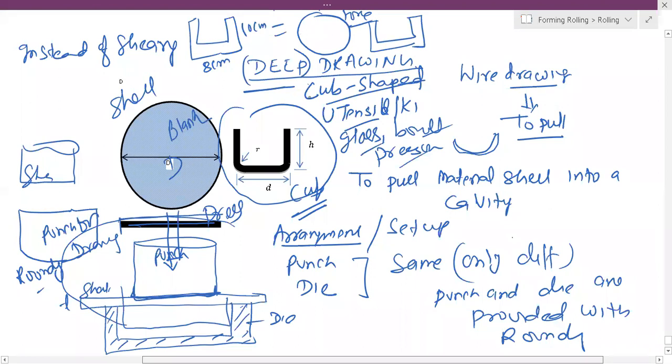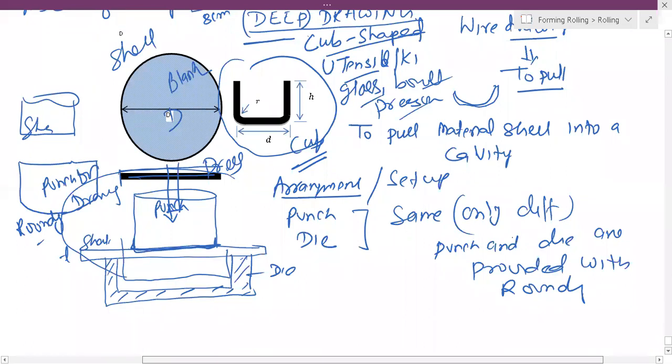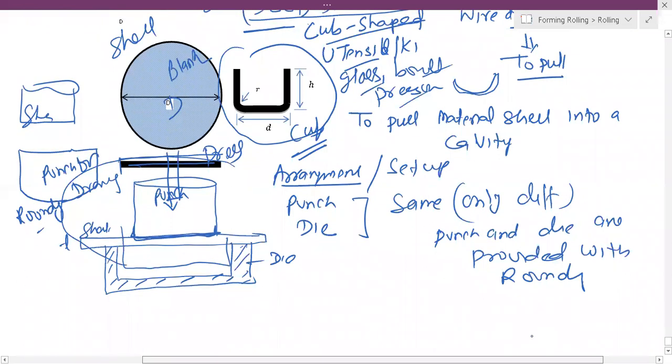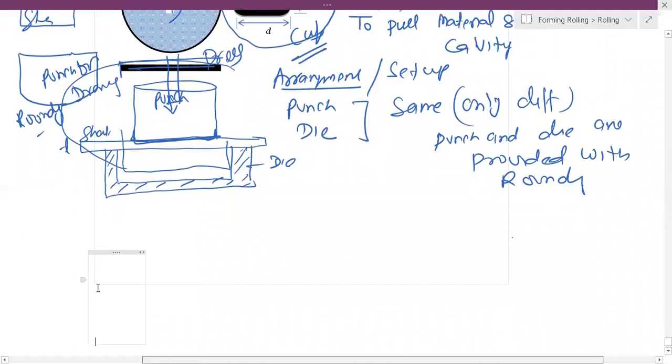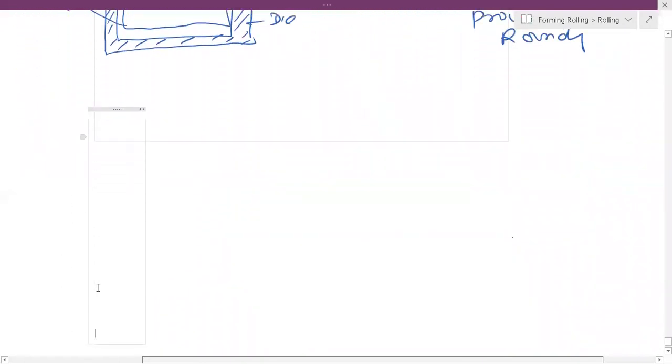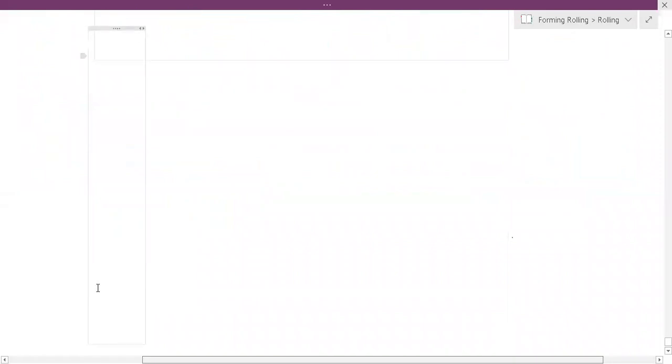That is our target. So first we discuss the cup shape.